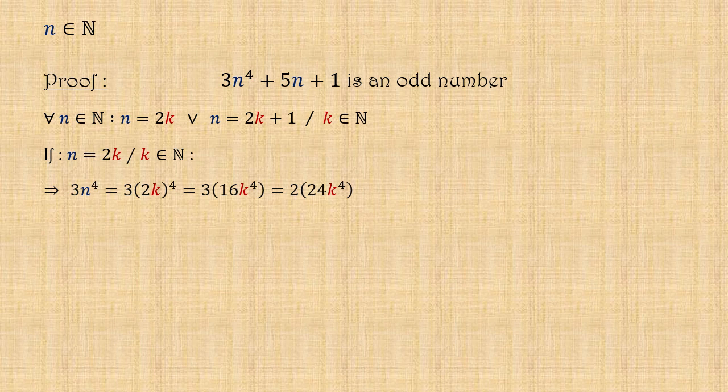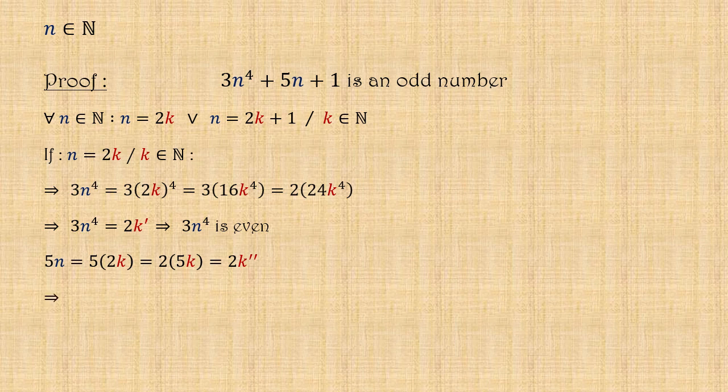So if we note 24k^4 as k', we find that 3n^4 equals 2k'. And this means that 3n^4 is an even number. Besides that, we would have 5n = 5 × 2k, which equals 2 × 5k, and this can be written as 2k'', such that k'' = 5k. So 5n is also an even number.